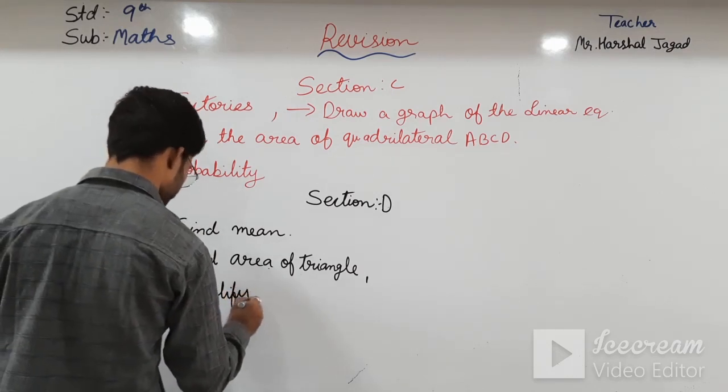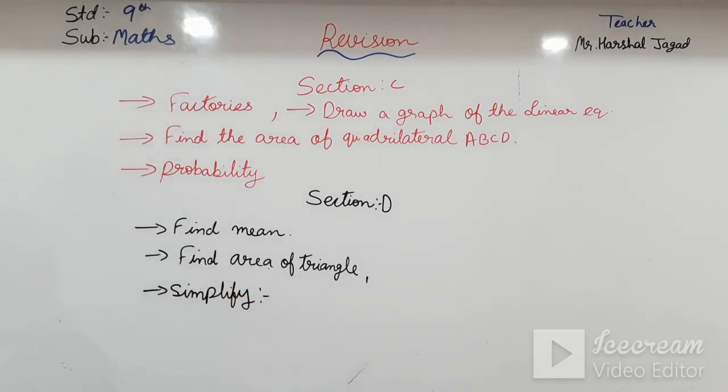In that you have to just simplify the given equation which is there.